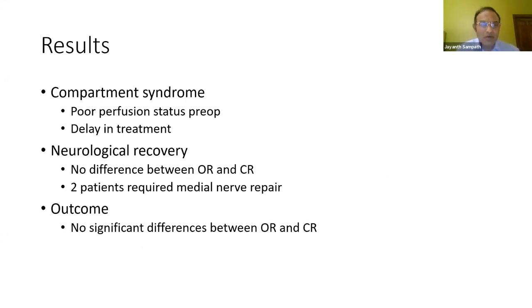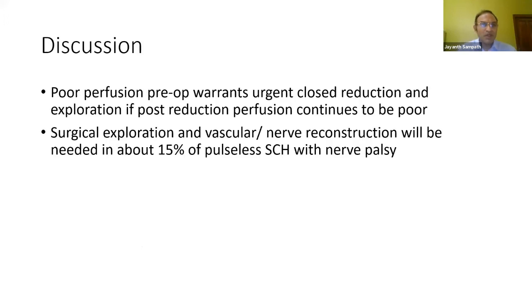So compartment syndrome did have some correlation. If you had a poor perfusion status pre-op, you were much more likely to develop compartment syndrome. And if there was a delay in treatment, again, the child was much more likely to develop compartment syndrome. So in terms of neurological recovery, there was no difference between open or closed reduction. And even in the outcome, in terms of range of movement and Baumann angle, there was no difference between open or closed reduction. So poor perfusion pre-op warrants urgent closed reduction.